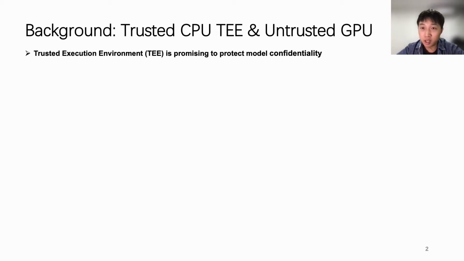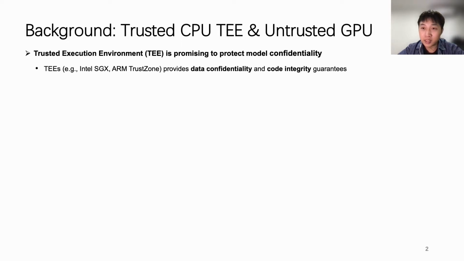To protect the offloaded model, a pragmatic approach is to use a Trusted Execution Environment, or TEE, to protect model confidentiality. TEEs, such as Intel SGX and ARM TrustZone, use hardware encryption techniques to form a secure memory space called an enclave, which provides both data confidentiality and code integrity guarantees.